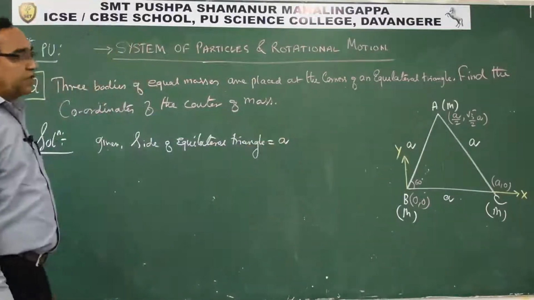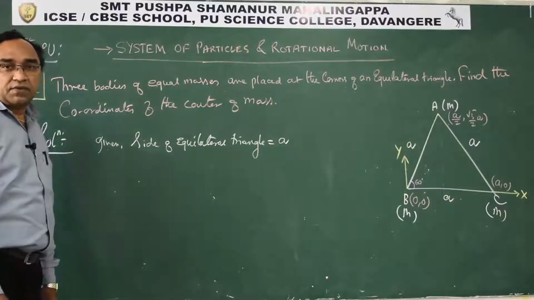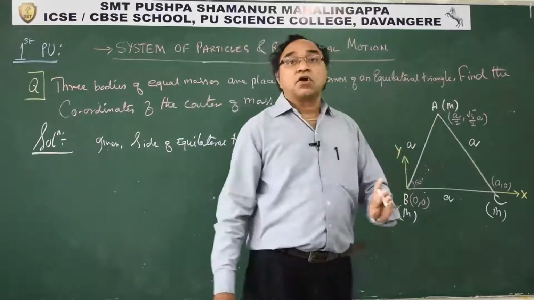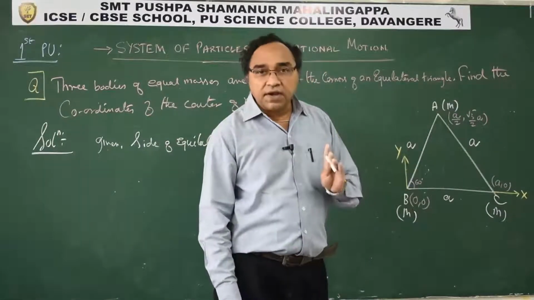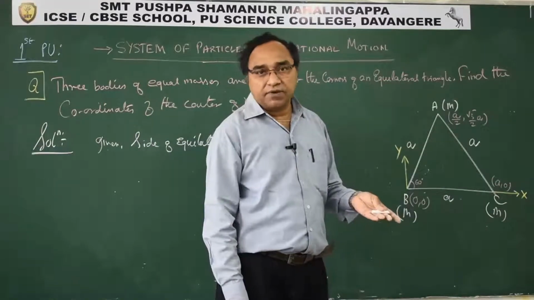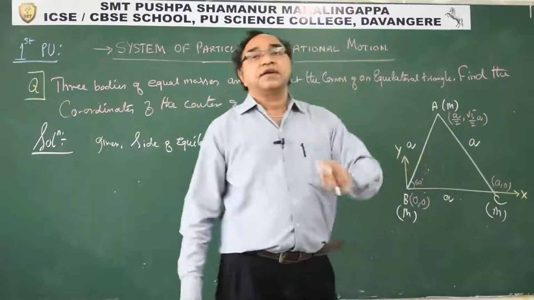So by using simple trigonometry, we can find the coordinates of the point. Now we have all the 3 points. This is exactly what the twist was in this question, because coordinates are not given. If the coordinates are given, then it's simple, m1 x1, m2 x2, m3 x3, that way we can do. But you have to generate this.